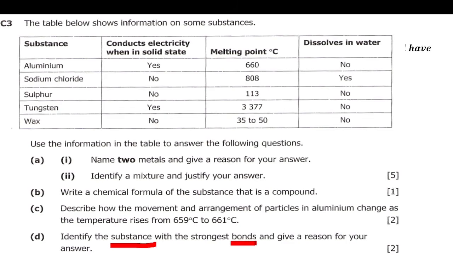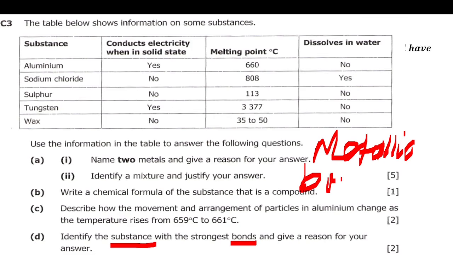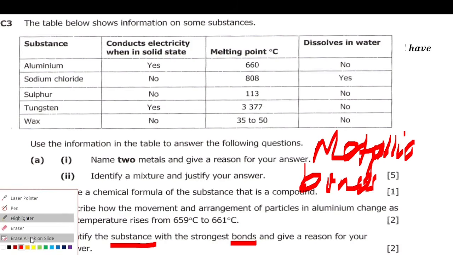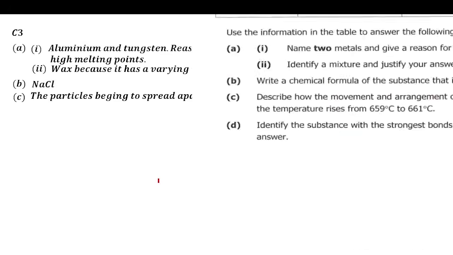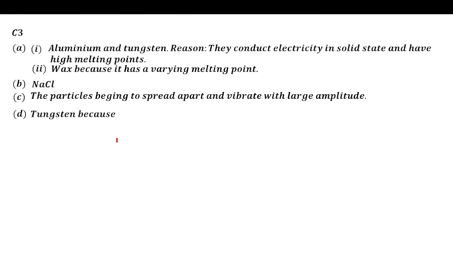But wait a minute, we consider bonds to be only for compounds? No, even metals have bonds, we call them metallic bonds. So metals also have bonds we call metallic bonds. This is a metallic bond, so it qualifies. So tungsten qualifies to be among these with the strongest bonds. So the answer here is tungsten, because it has the highest melting point.